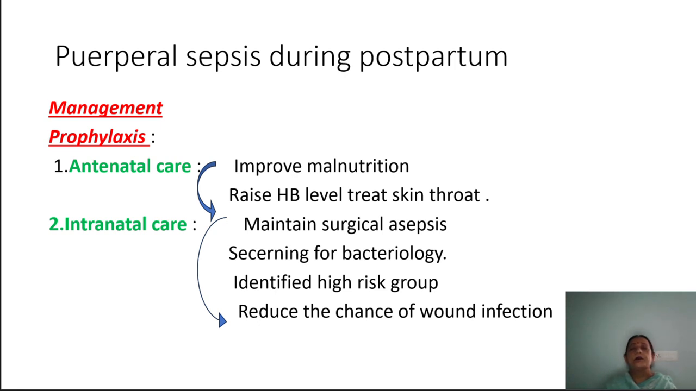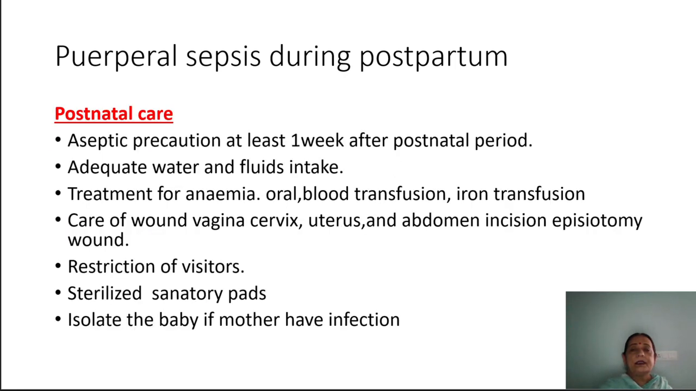Screening for bacteriology. If the patient is a high risk mother, we will send a sample to the lab to know the type of bacteria present in the blood. Identify the high risk group. So we will identify the high risk group which is prone to puerperal sepsis. Reduce the chance of wound infection. So we will use aseptic technique. We will dress the wound with aseptic technique, which will prevent puerperal sepsis.